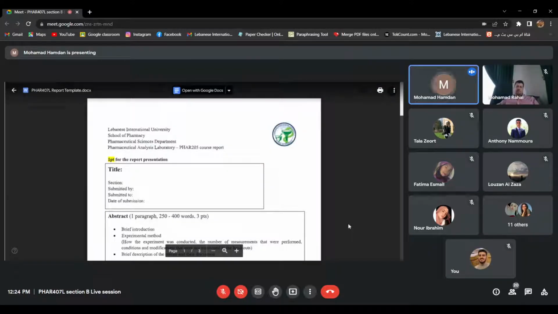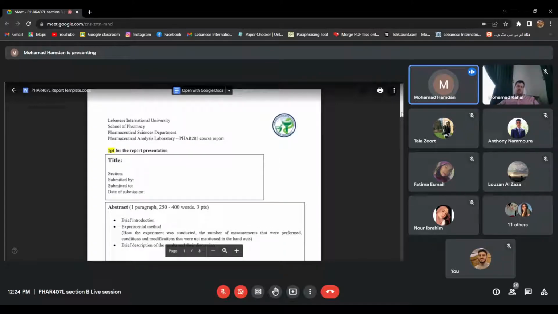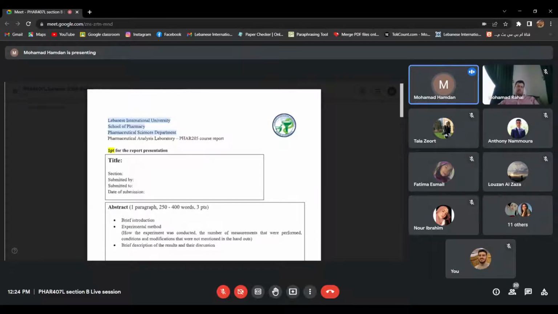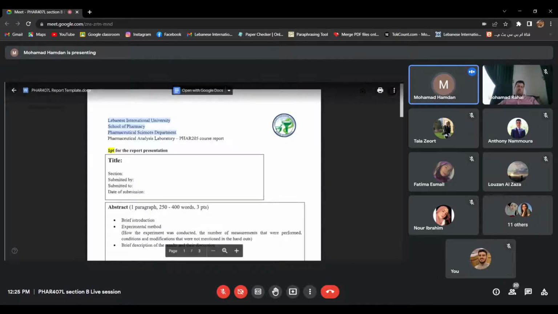Okay, this is the format. It's the same as the laboratory 205. So in the front page this time, and you will be graded with regards to this, the first portion should have Lebanese International University, School of Pharmacy, Pharmaceutical Sciences Department, Pharmaceutical Analysis and Biotechnology Laboratory, FAR 407, 407L course report.